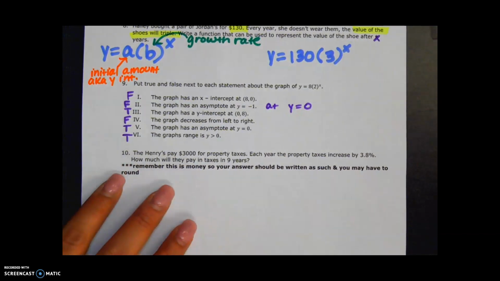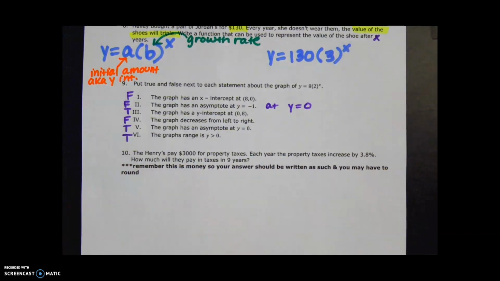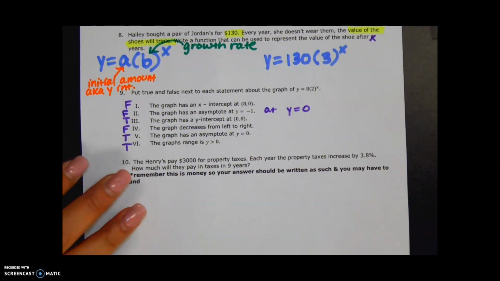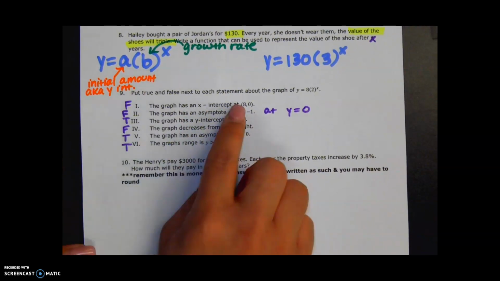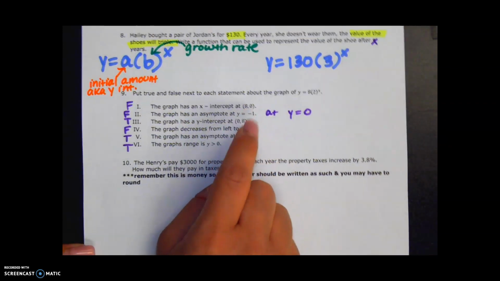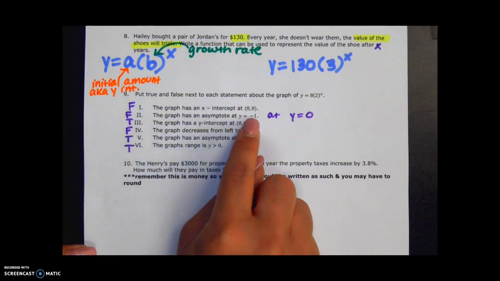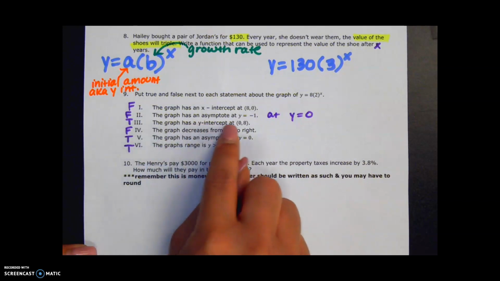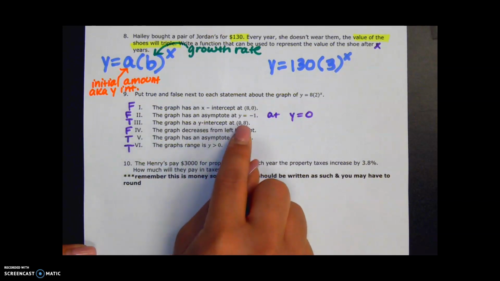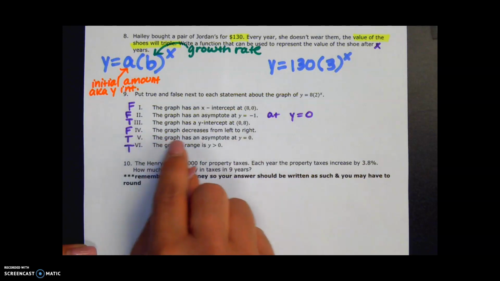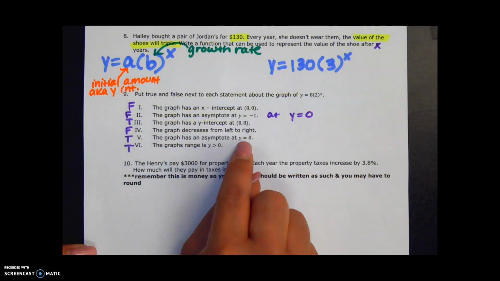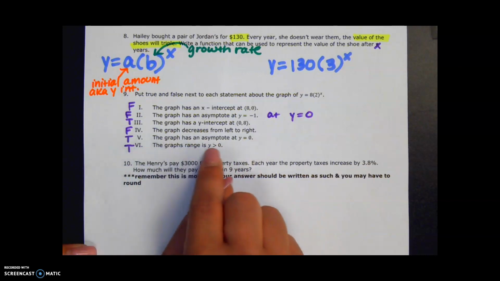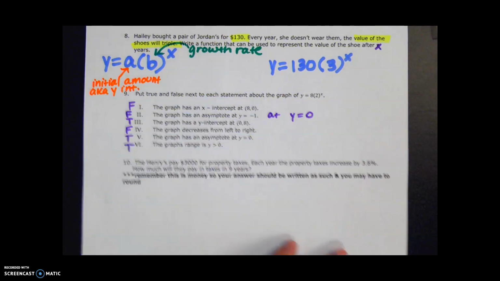All right, so there's all the true falses that we discussed. So we did not have an x-intercept at 8, 0. That was false. The graph did not have an asymptote at y equals -1. It was at y equals 0. It did have a y-intercept at 0, 8. The graph did not decrease, so that was false. Had an asymptote at y equals 0. That's true. The range is from 0 all the way up to infinity, so that's true.